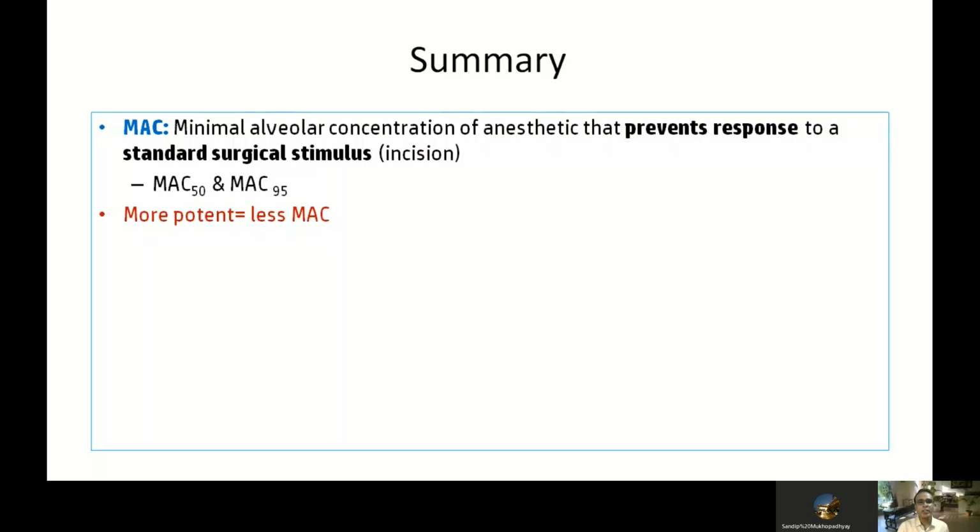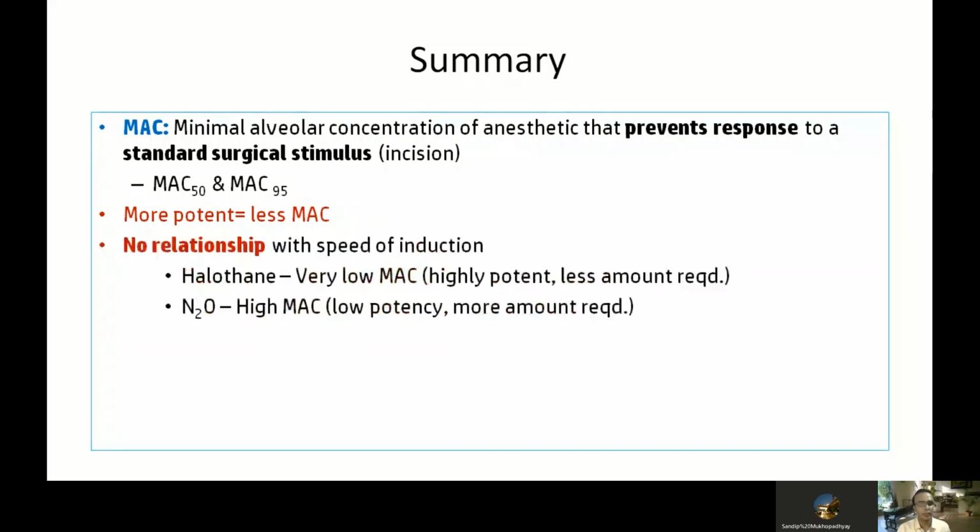So a more potent agent has less MAC and vice versa. Any agent which has a high MAC value will have low potency, but an agent which has a low MAC value will have high potency. There is no relationship of MAC with the speed of induction. Halothane has a very low MAC, so it is highly potent and less amount is required. On the contrary, nitrous oxide has a very high MAC. Because it is a low potency agent, more amount will be required.